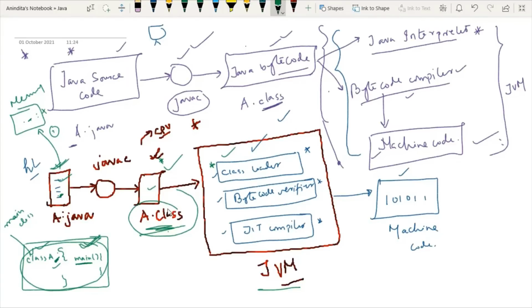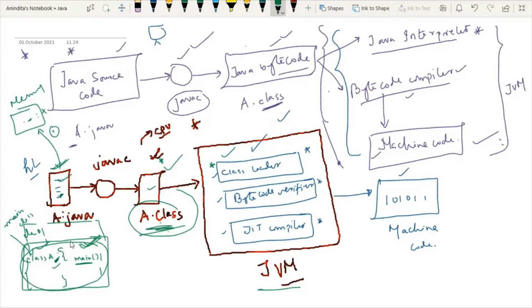So what we are doing is loading the dot class file of this main class into the Java Virtual Machine, right? And all the other classes, meaning in a Java source code we may have other classes too, apart from the main class we will have some additional supporting classes.